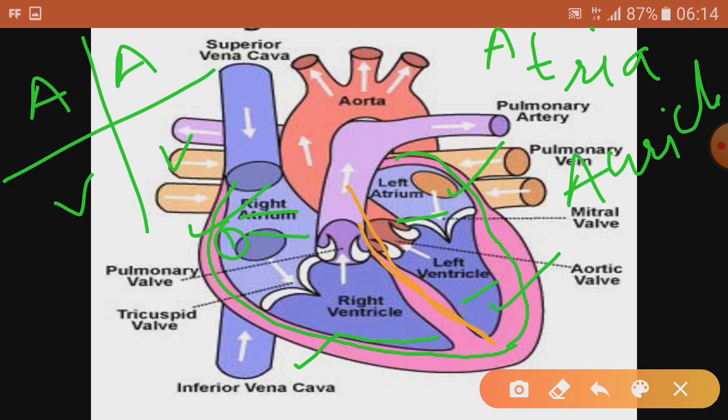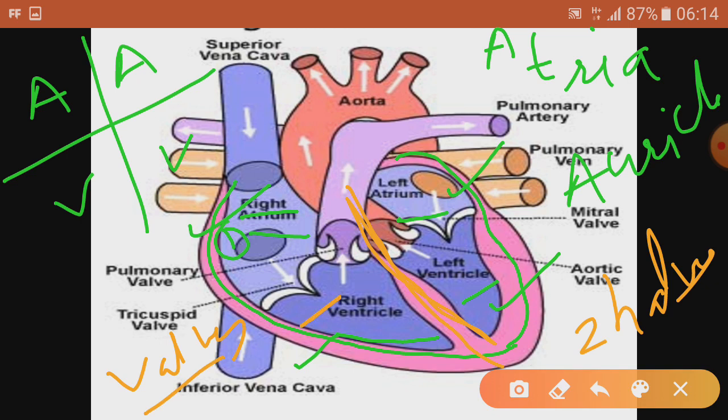This is called septum. It separates 2 halves basically. The human heart has got 2 halves and 4 chambers. And now how are these 2 halves further divided into 4 chambers? You can see valves here. Valves are there. This side valve is called tricuspid, and this side valve is called mitral or bicuspid. Okay, so how to learn?